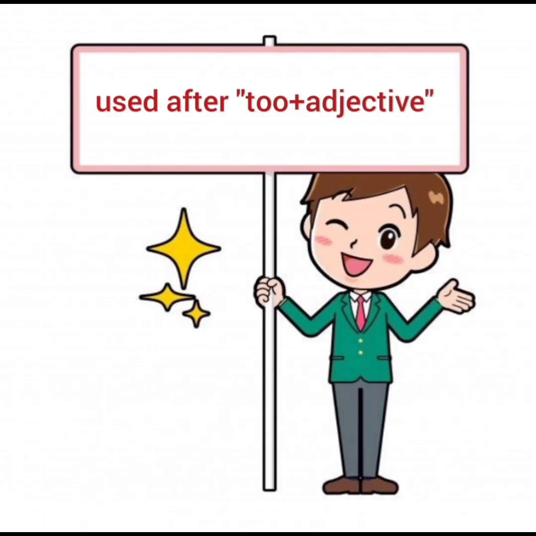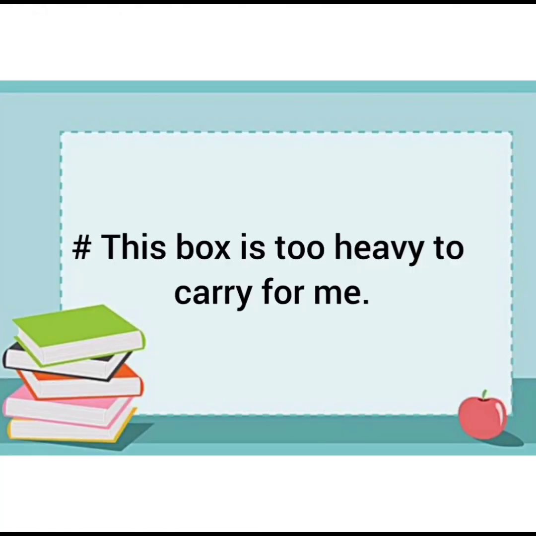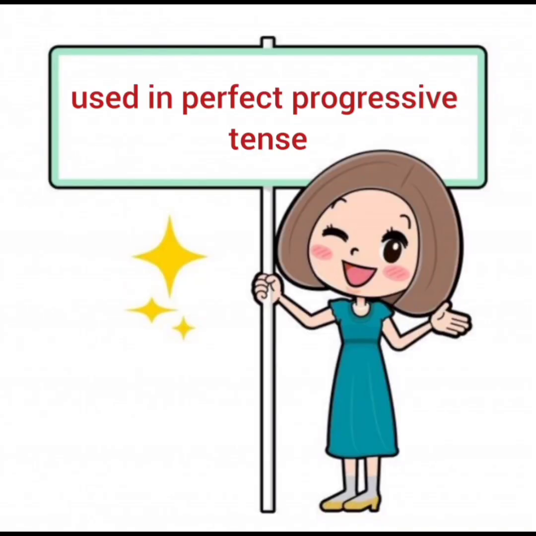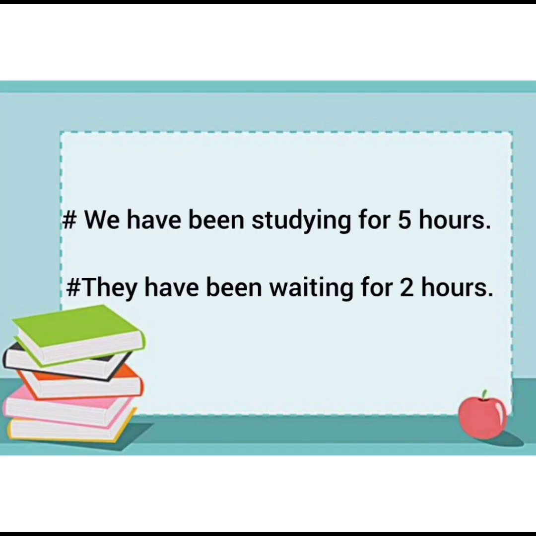Then it is used after to plus adjective. For example, this box is too heavy to carry for me. And finally, it is used in perfect progressive tense. For example, we have been studying for 5 hours. They have been waiting for 2 hours.